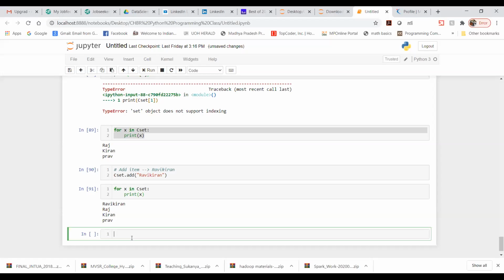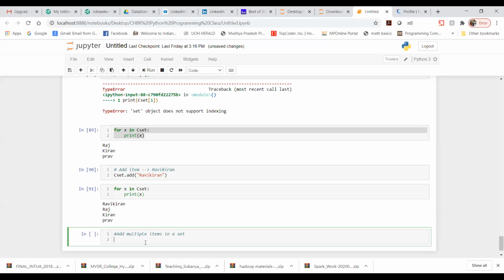Now I want to add multiple names here. So I just wanted to write, add multiple items in a set. So what all things do we need to write here?